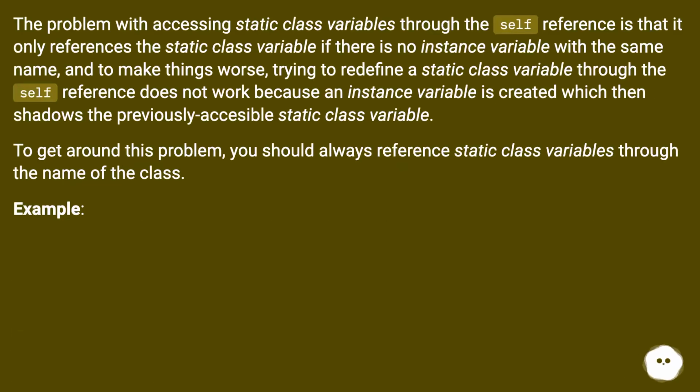The problem with accessing static class variables through the self reference is that it only references the static class variable if there is no instance variable with the same name, and to make things worse, trying to redefine a static class variable through the self reference does not work because an instance variable is created which then shadows the previously accessible static class variable. To get around this problem, you should always reference static class variables through the name of the class. Example.